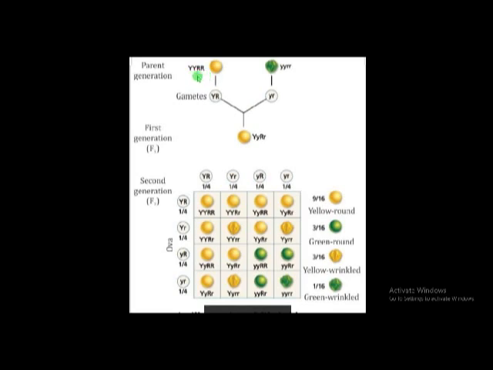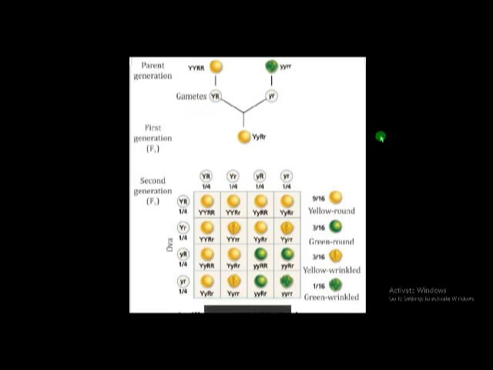When the two genes are present, only one gene is taken at random. That means if two genes are present and only one gene comes into the gametes randomly without any special interest, that is called the law of segregation.